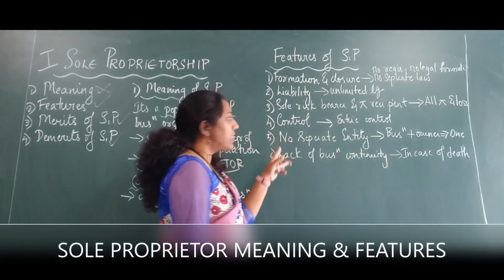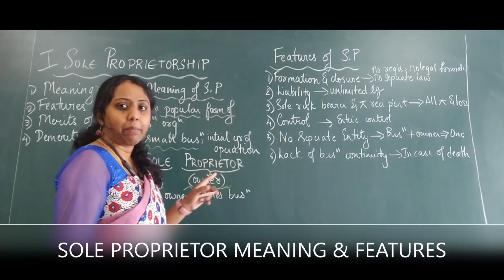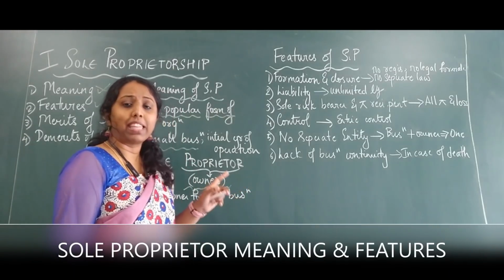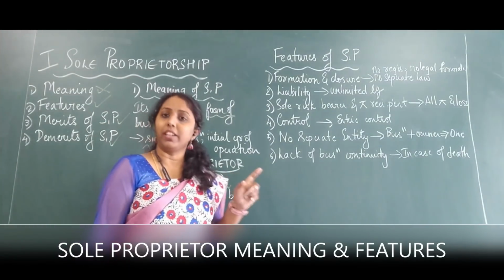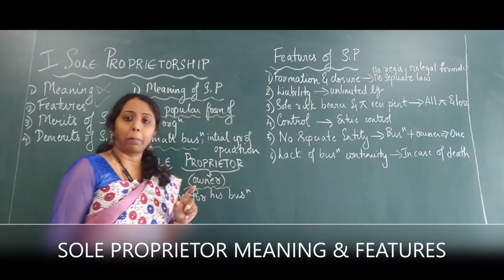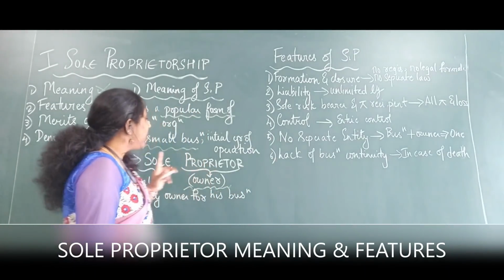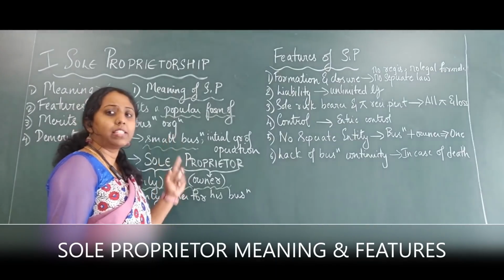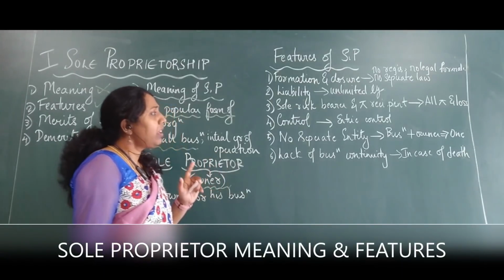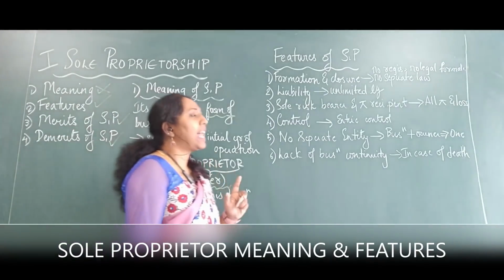Most of these features are the same. Are the same means the points remain the same, but the explanation is something that will differ. Okay, so now we are talking about features of sole proprietor. I told you the meaning, and the few points in the meaning are what will come in the features. Yes. Now the first point is formation and closure.